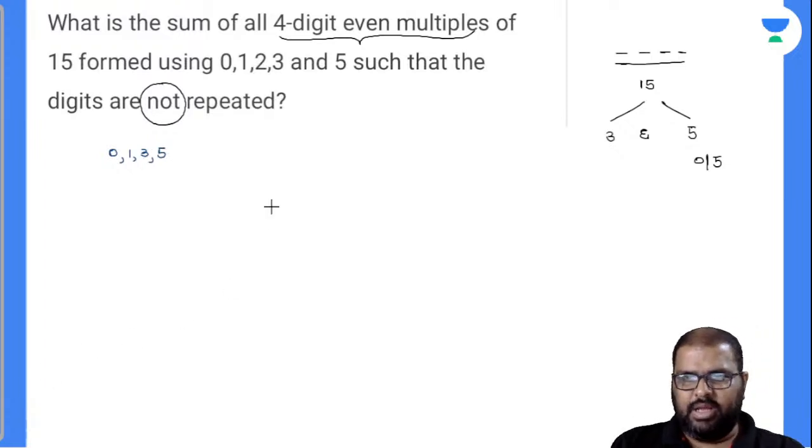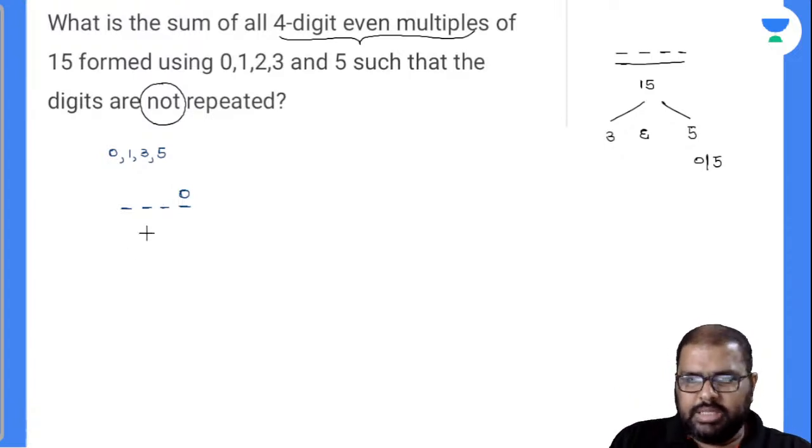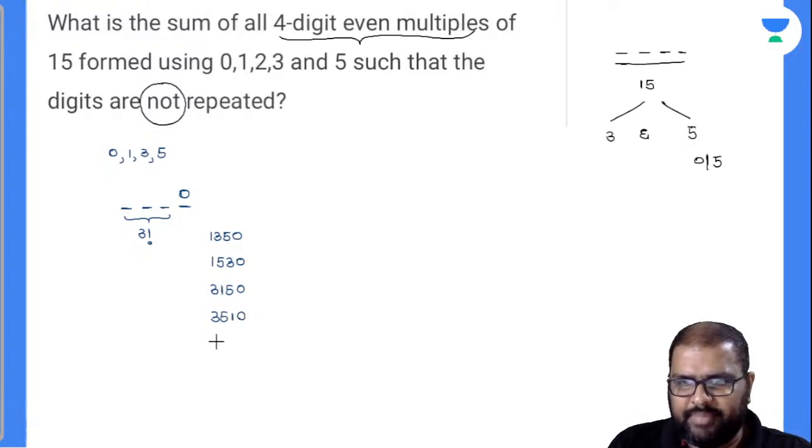Yes, perfectly. And Dhyan says, no, this is a 4-digit even number. If this has to be an even number, the only choice I can write down is 0. So the remaining 3 digits can be filled in 3 factorial ways, because I must not repeat the digits. So what are those numbers? I'll write down in ascending order: 1350, 1530, 3150, 3510, because I have to find the sum now. That's why I write down all of these: 5130, 5310. Let's keep it aside.